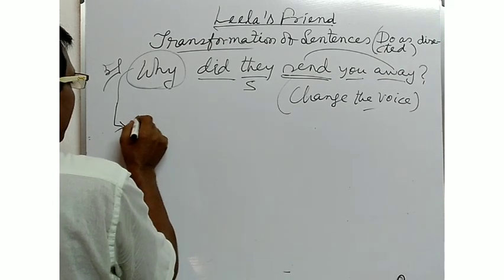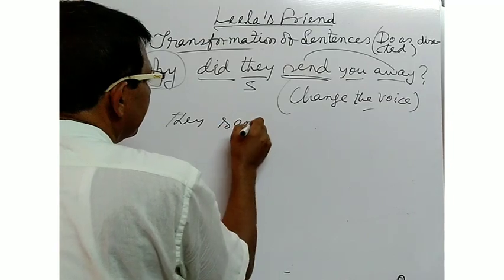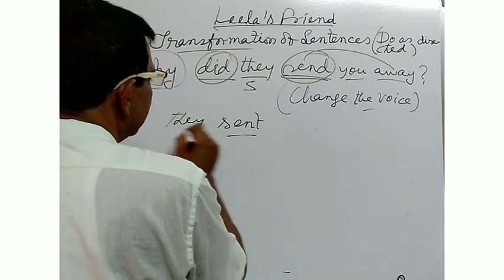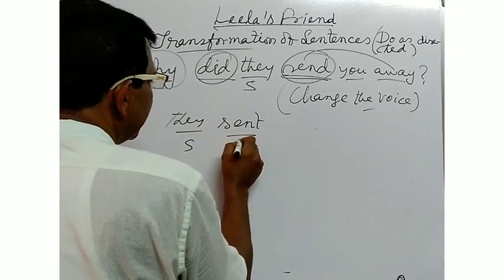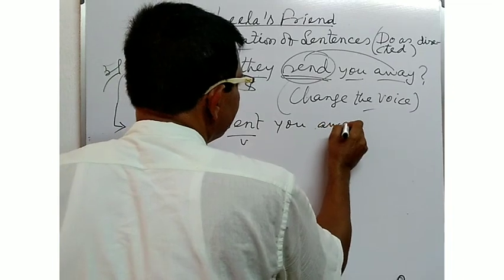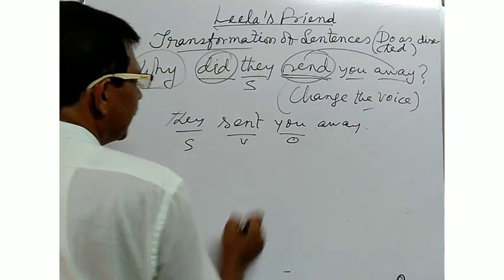They sent you away. They is the subject, sent is the verb, you is the object.